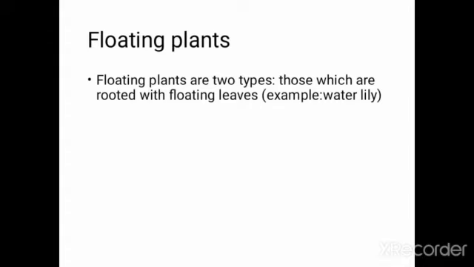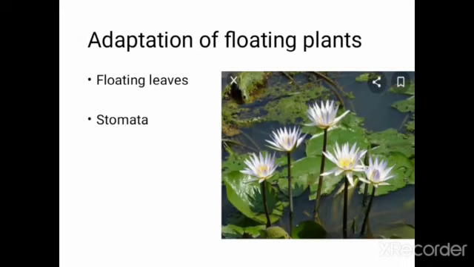I have already discussed the two types of floating plants. Here one picture is given of a water lily. These are rooted with floating leaves. Now, adaptation of floating plants. First one is floating leaves, because they have to withstand the water movement.